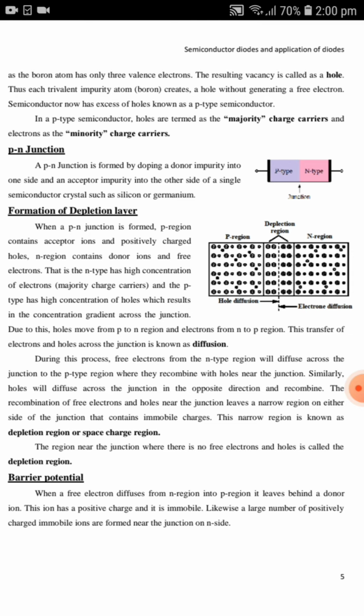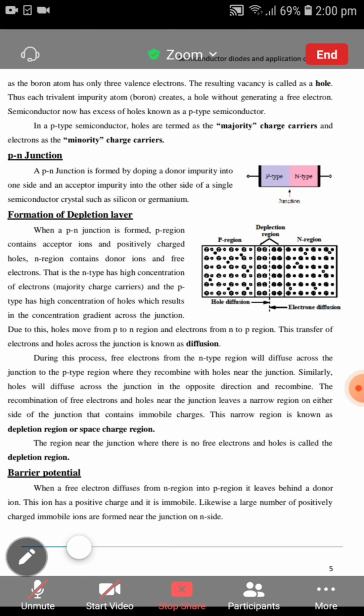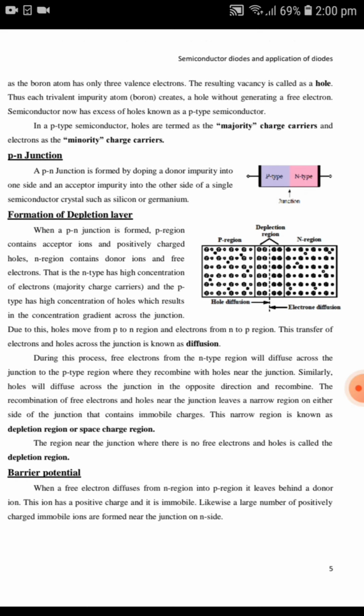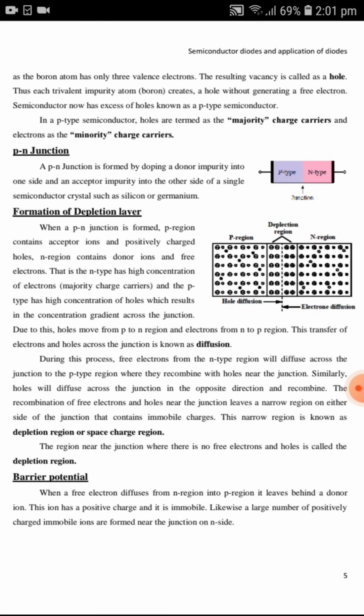In N type of semiconductors, we are going to add pentavalent impurity atom to silicon and germanium. Pentavalent impurity atoms are nothing but arsenic, phosphorus and antimony. Here, these pentavalent impurity atoms are called as donor atoms because they are going to donate their fifth valence electron to the crystal structure. And in these N type of semiconductors, electrons are the majority charge carriers and holes are the minority charge carriers.